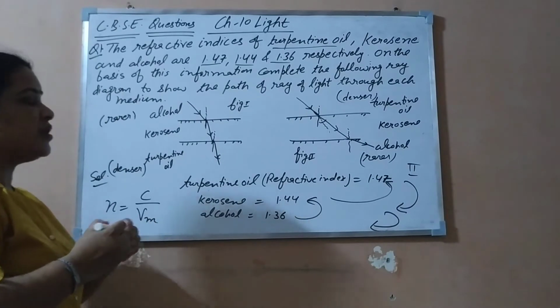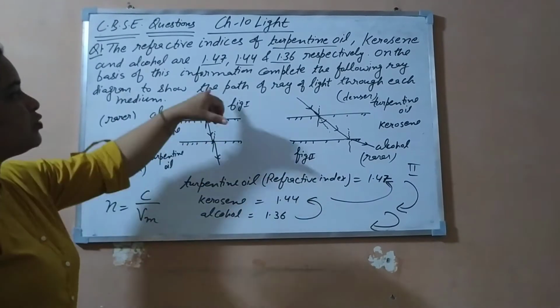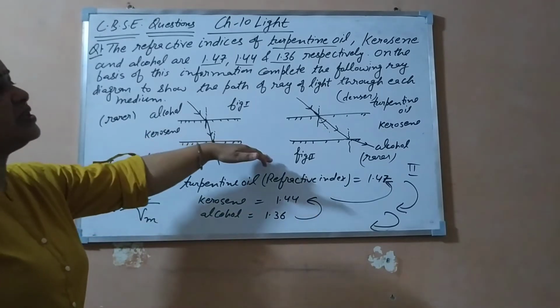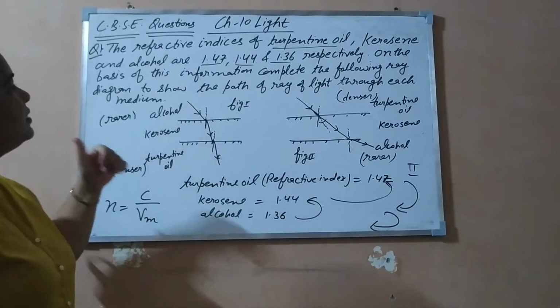So these are the two figures we have to complete according to the given information, and a reason is also asked. This type of question you would get in CBSE for 3 marks. Let's see the next question.